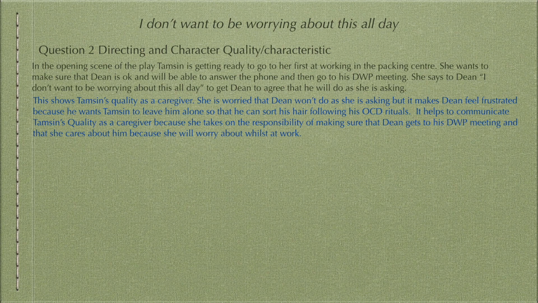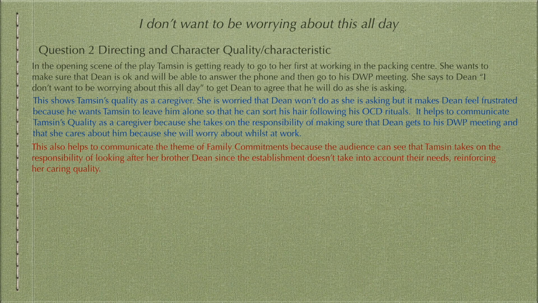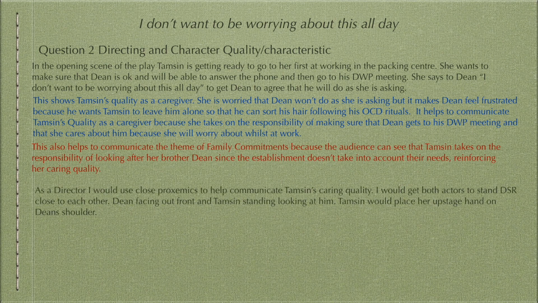So at the beginning, this shows Tamsin's quality as a caregiver, and then further on, it helps to communicate Tamsin's quality as a caregiver. In the analysis, I have linked it to the theme of family commitment, explaining how it does this, but also bringing it back to the question, using the language of the question, her quality. In paragraph B, in the first part where I'm describing my directing concept, I'm using the same answer as question 1 on proxemics, because it also communicates Tamsin's quality.